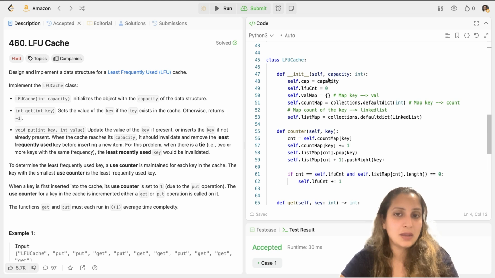So this is my init method where I have initialized certain variables. I have to keep track of what capacity has been provided for the LFU cache. So self.cap equal to capacity defines that.